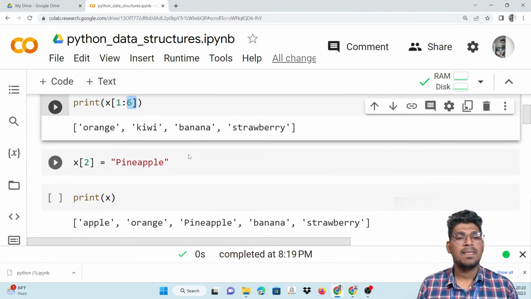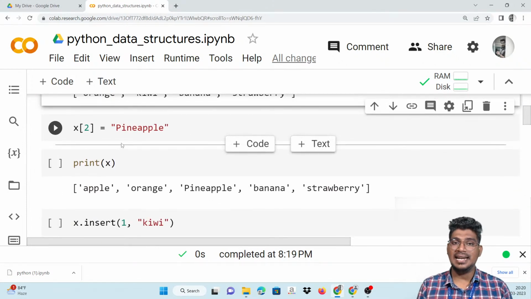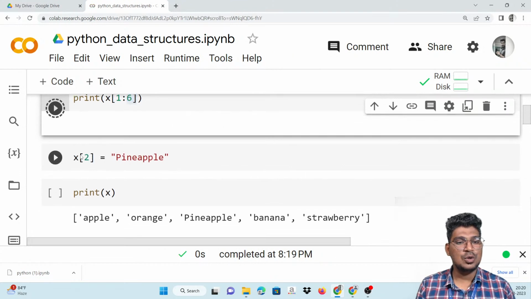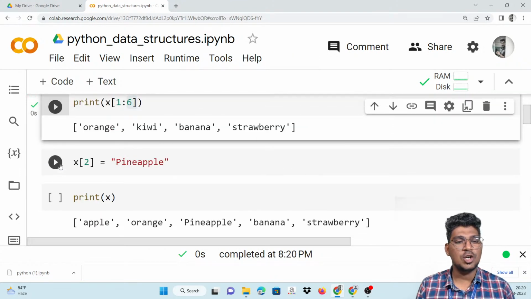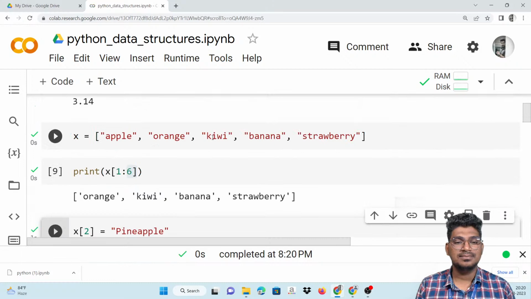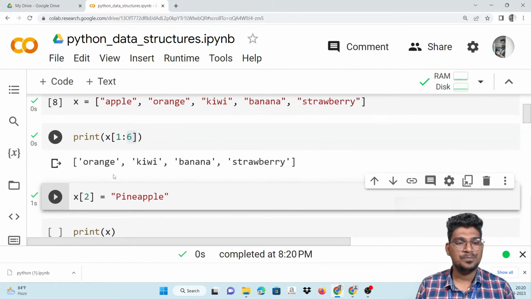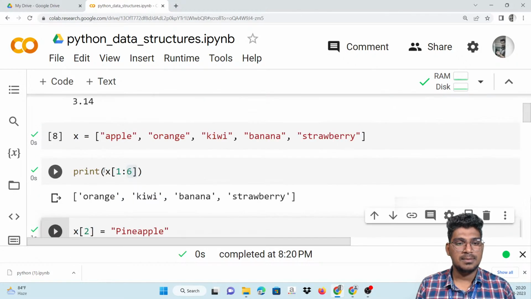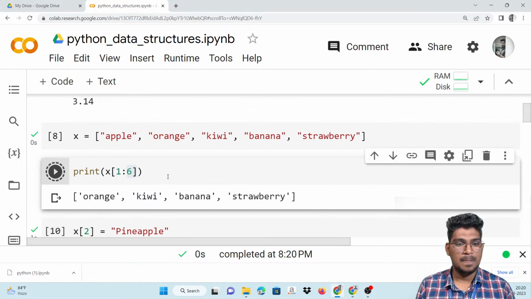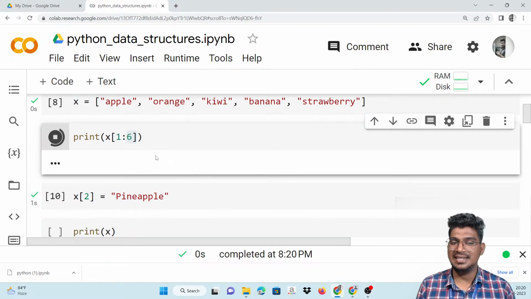Right? Yes. Now I am going to access the second item. That will also return pineapple here. So this is the way to access the item.